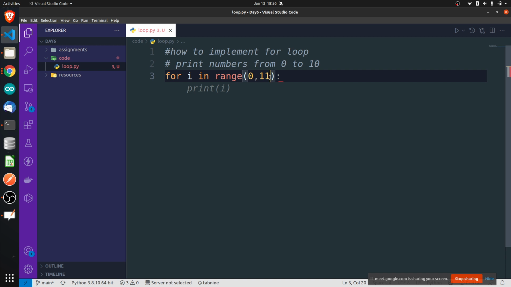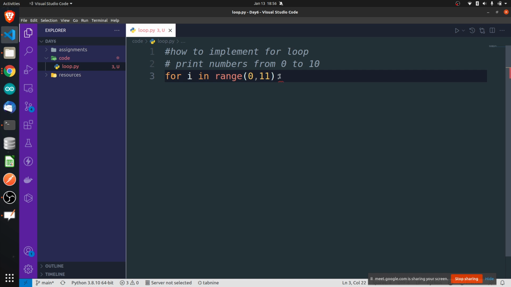Why n plus 1? Because if I write 0 to 10, then it will print numbers only from 0 to 9. I want numbers to be printed from 0 to 10. So I should write n plus 1. If I write 11 here, then till 10 it will be printed. If I write 12, till 11 it will be printed.